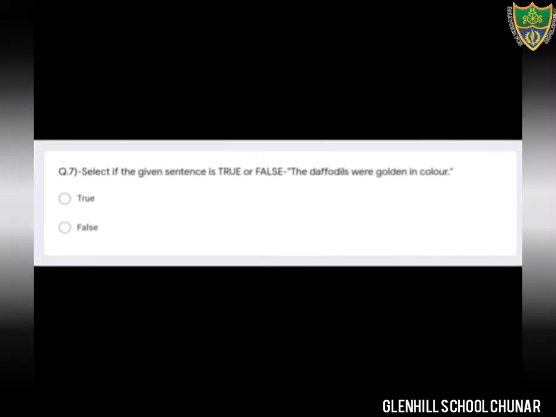Question number 7. That is true, false. Select if the given sentence is true or false. The daffodils were golden in color. You all know the color of the daffodils flower is golden. Therefore, that is true. Option number 1 is the correct option. Okay students, come to the next question.